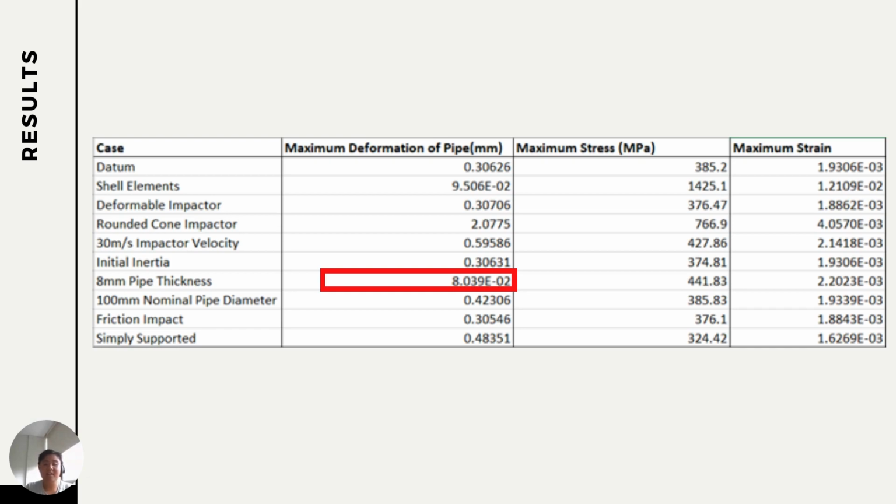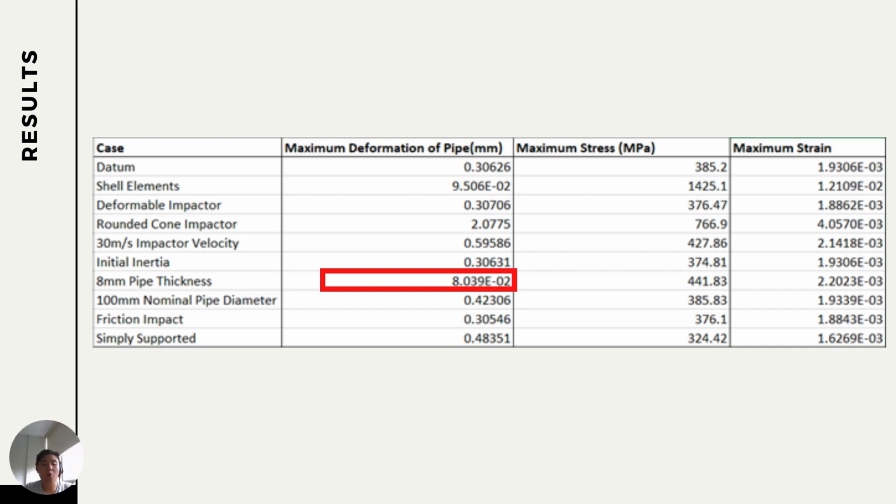From the analysis, these are the results that were taken: the maximum deformation, stresses, and strains, as they will act as the main indicators of how the pipe behaves after impact, basically how it bends, and how the forces are distributed throughout the body of the pipe.